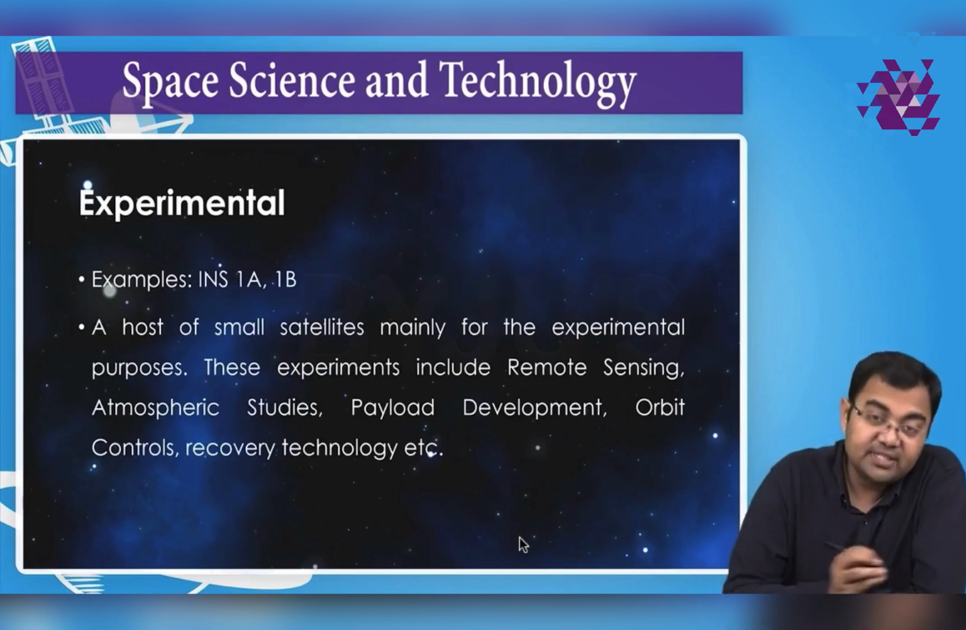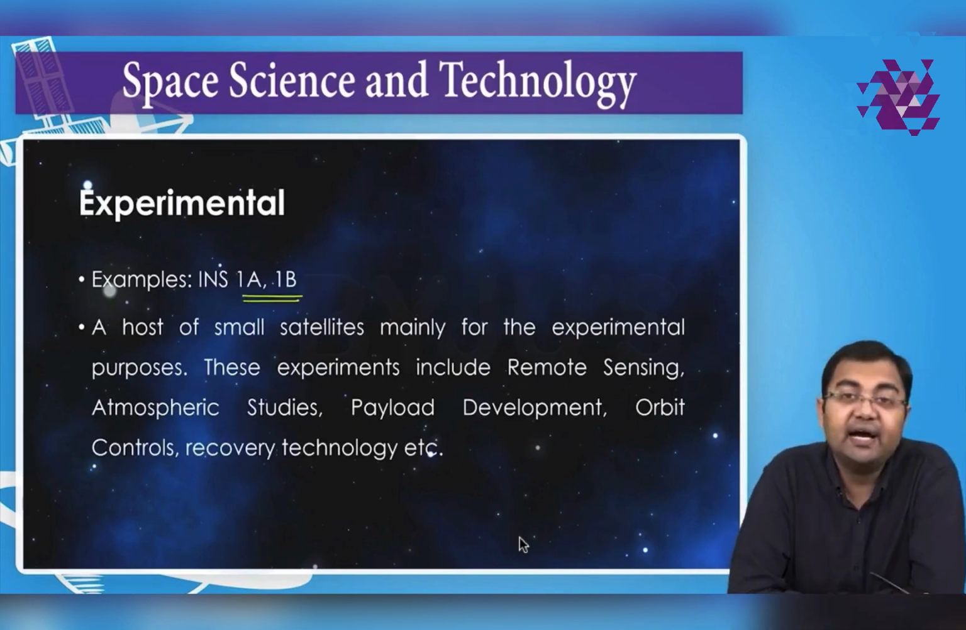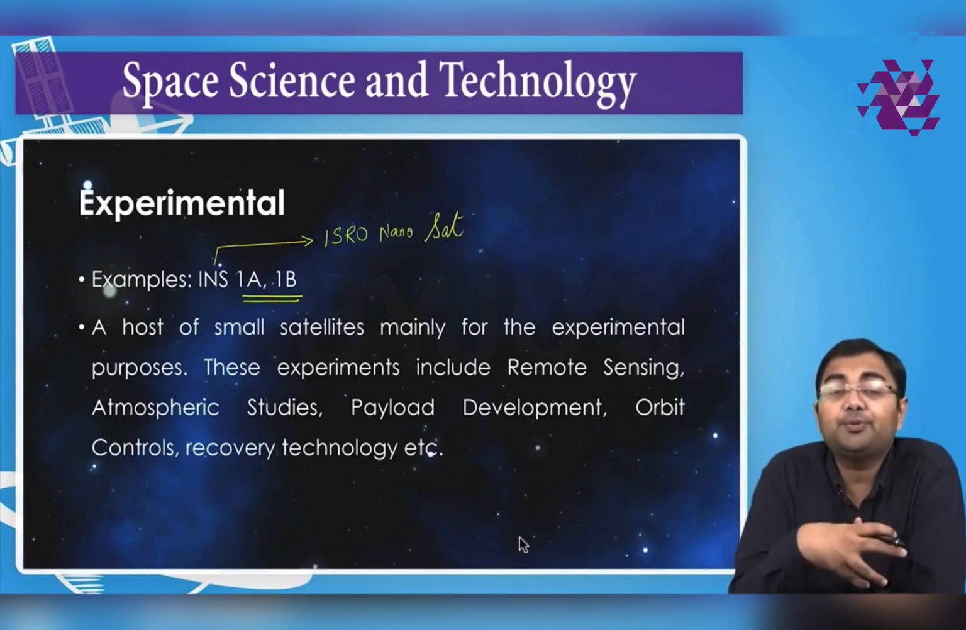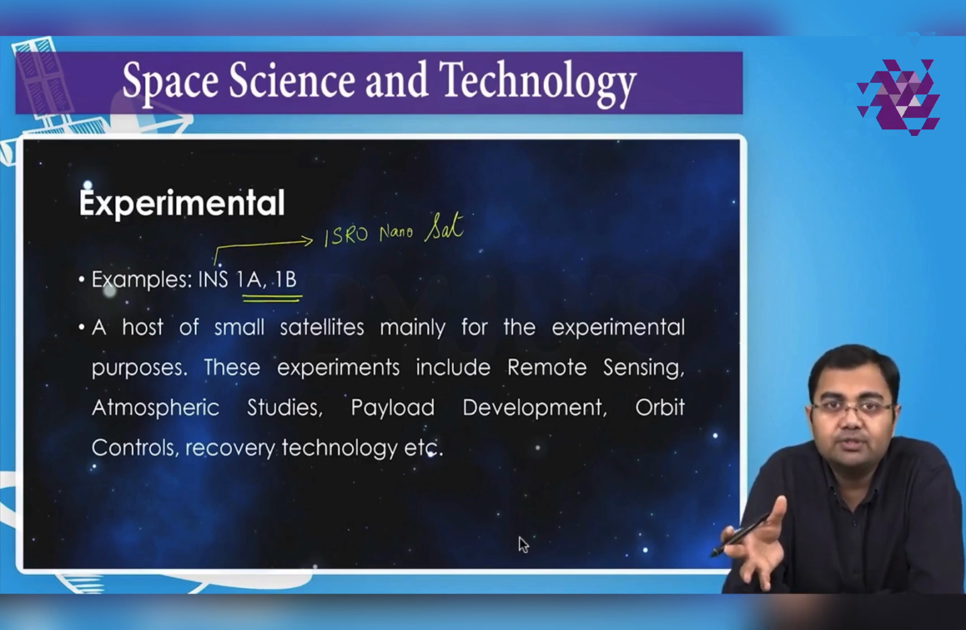Then we have the next set of satellites which are experimental satellites. Here we have examples of INS-1A, INS-1B, INS-1C, etc. So when it comes to this set of satellites, what does INS stand for? INS stands for ISRO Nano Satellite. So this is a particular program that has been very recently launched by ISRO. 2017 was when they started with this particular program.